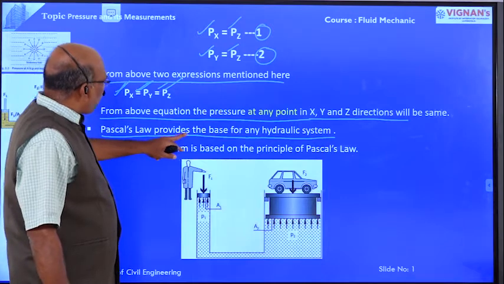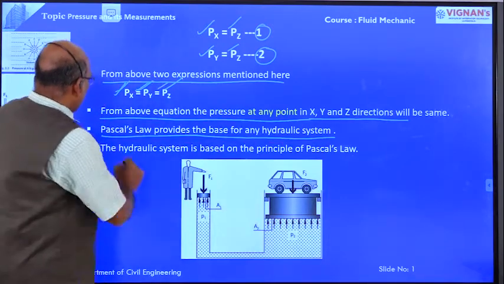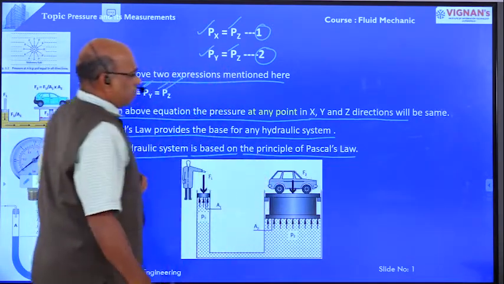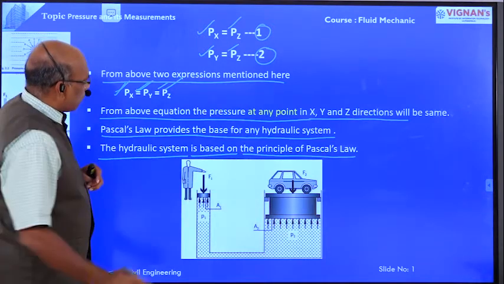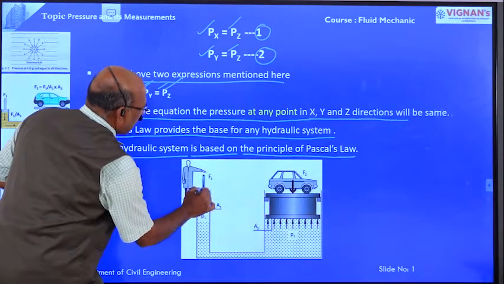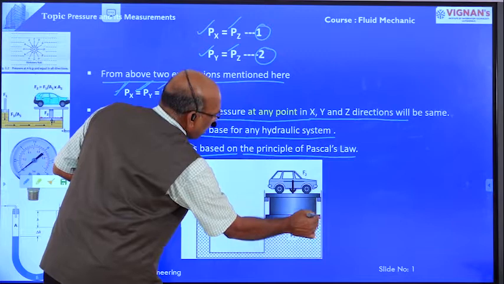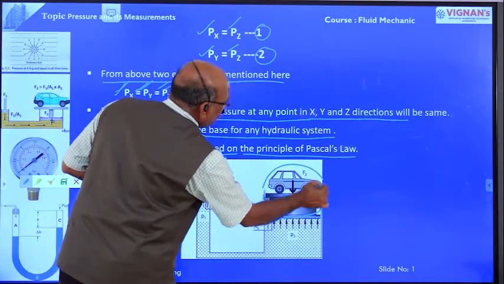Pascal's law provides the base for any hydraulic system. The hydraulic system is based on the principle of Pascal's law. Here, this is one hydraulic system. This is the plunger. The force applied at the plunger is very small. This is the ram, and the weight lifted at the ram is high.